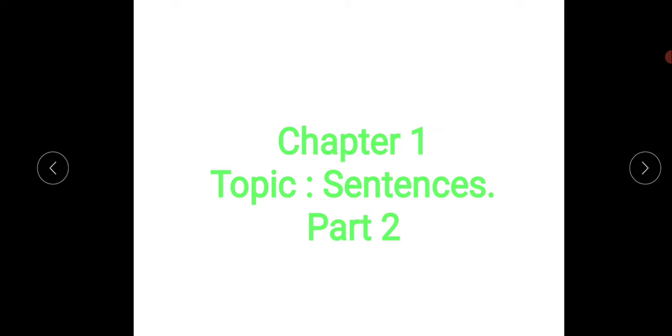For example, you can see here itself, at the top of the blue box: read the following sentences. Pooja writes the letter. Here you can take a pencil and write which is the subject and which is the predicate. The first word is Pooja.